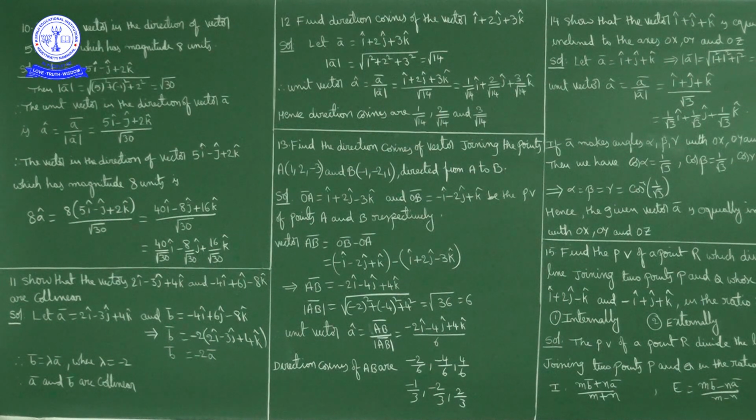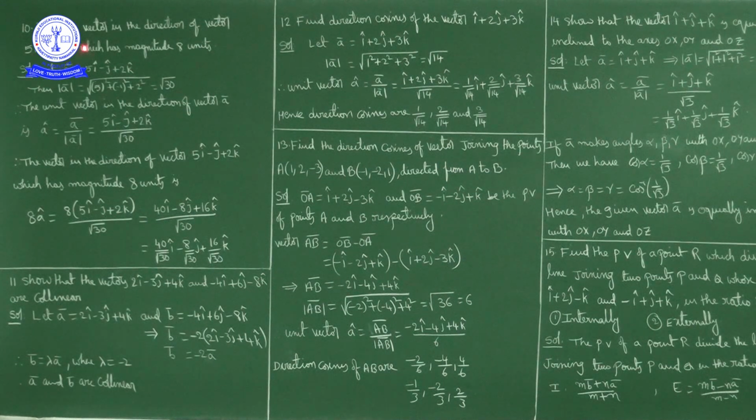I will repeat once again. Here the question is to find a vector in the direction of this vector which has a magnitude 8 units. So first of all, we will find a unit vector in the direction of this vector. Suppose this is a bar. Unit vector in the direction of this vector is a bar by modulus of a bar. That is the unit vector in the direction of given vector a bar.